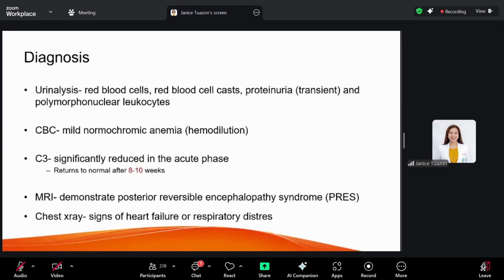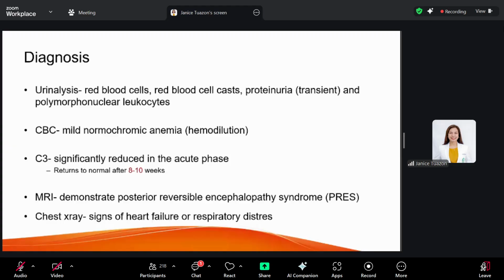Note that the 8 to 10 weeks is in red because in the previous edition, it was 6 to 8 weeks. Part of the monitoring after the acute phase is the repeat of your serum C3. We have to see that it becomes normal again after 8 to 10 weeks, and that would be a definitive diagnosis for your PSGN.